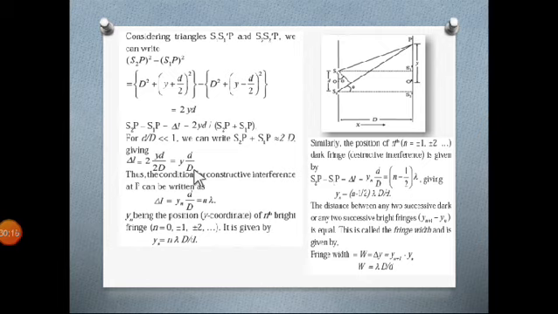You have to remember this. Where is the small d and where is the capital D? Don't shuffle. Capital D is in the denominator and small d is in the numerator itself.